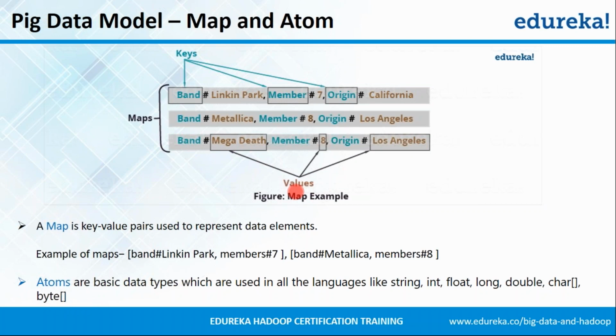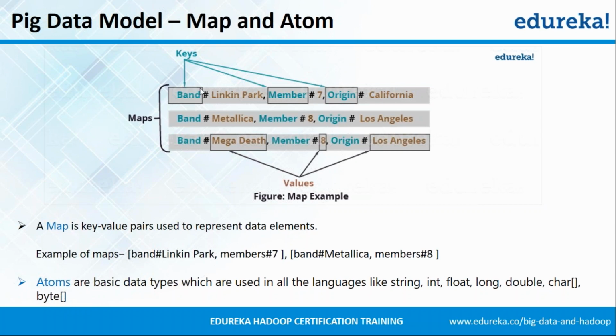So in Pig, hash is the delimiter that separates the key from the value. The value left of the hash is the key and the value right of the hash is the value. So every row is nothing but a map which has a set of key value pairs. However, a map cannot contain duplicate keys. As you can see, this map has only got band, member and origin. There cannot be another key with the name origin or member or band. Similarly with the second row and the third row. Are you guys clear with this?